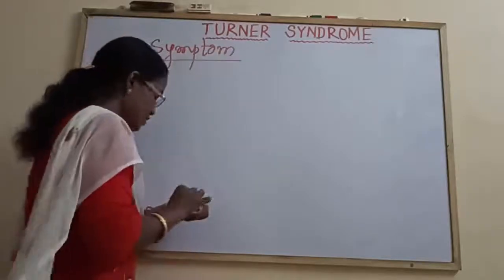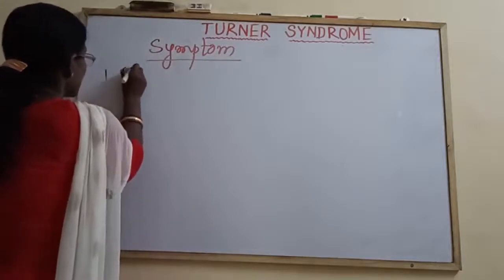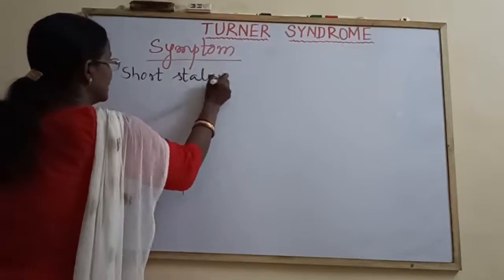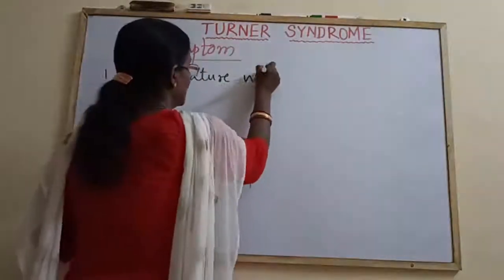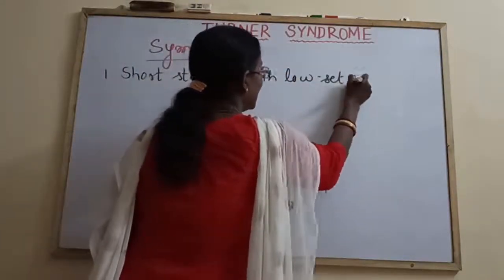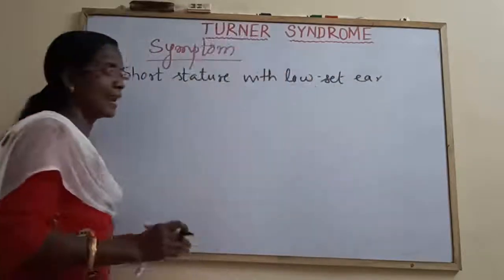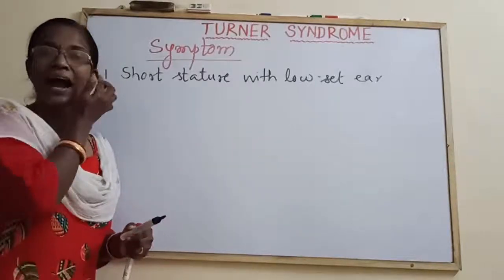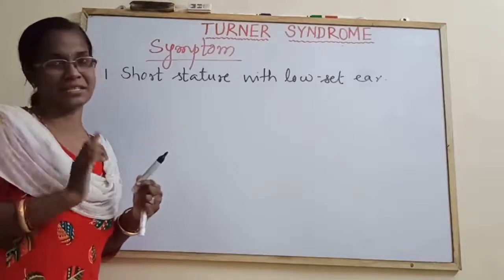Number 1, short stature with low set ears. The individual has short stature, dwarf height, and the ears are placed a little lower than normal.